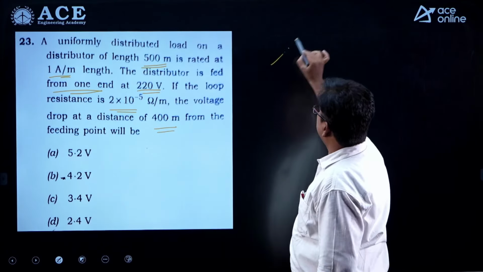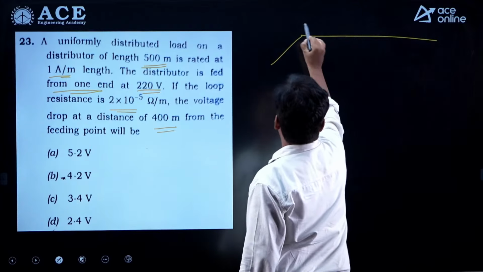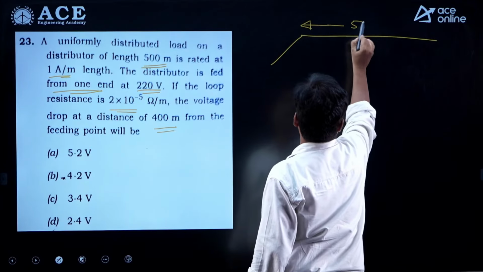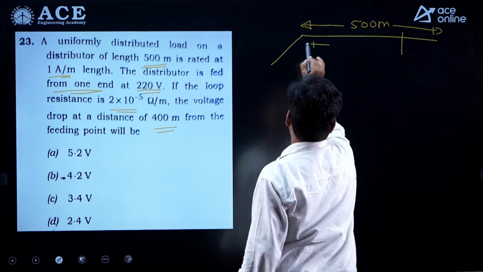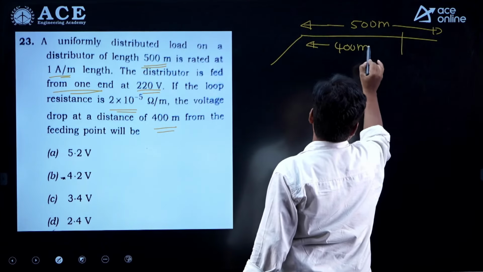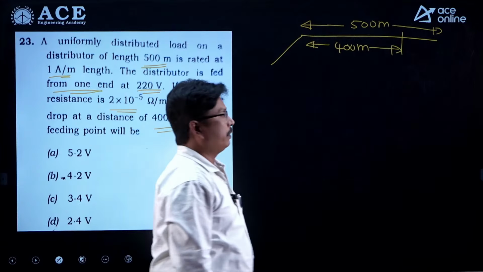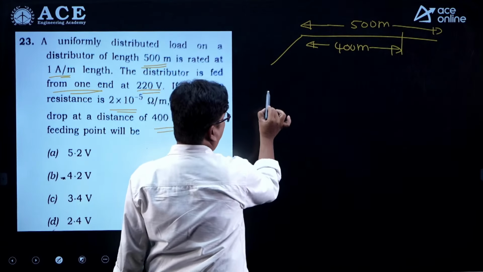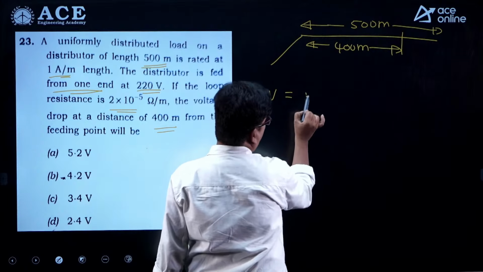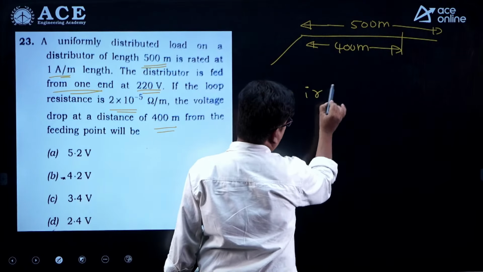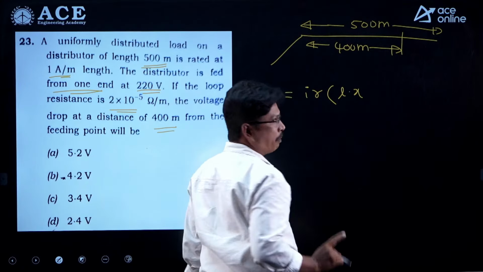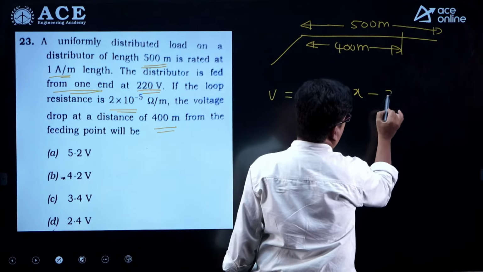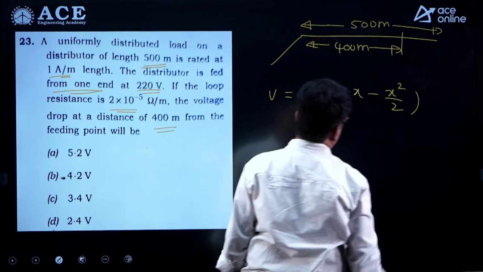See here students, this is the distributor we are having. The length of the distributor is 500 meters, and at a distance of 400 meters they are asking what is the value of the voltage drop. So we have the voltage drop formula: V is equivalent to per meter current into per meter resistance into length of the conductor into X minus X square by 2, where X is the parameter you have to calculate.